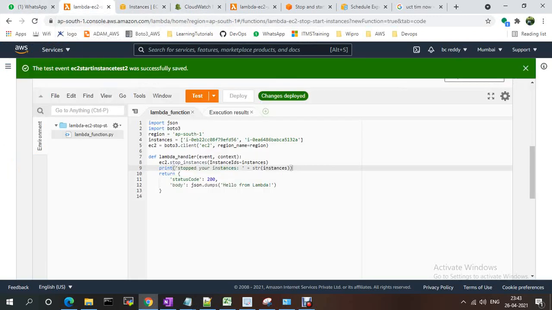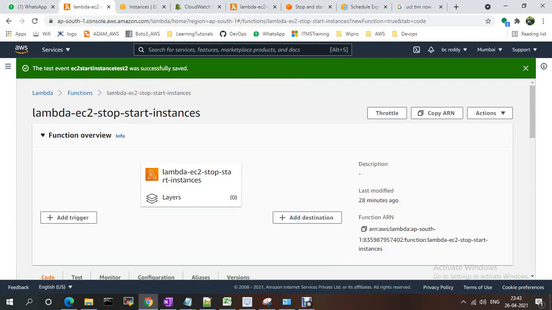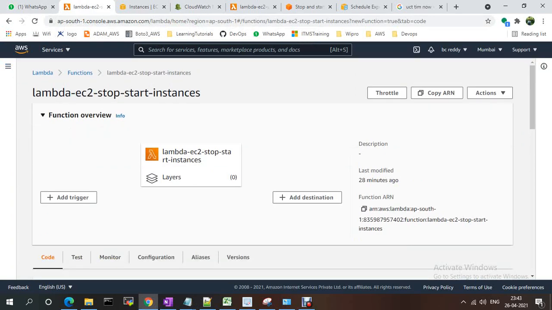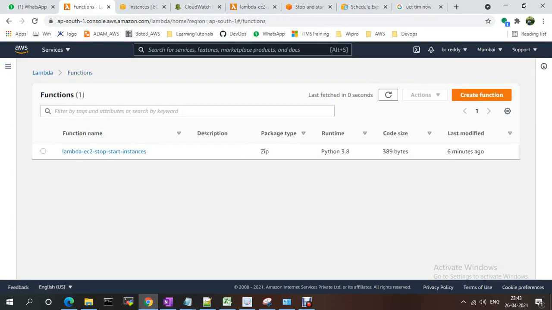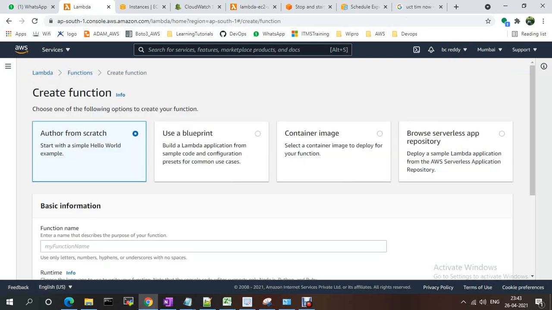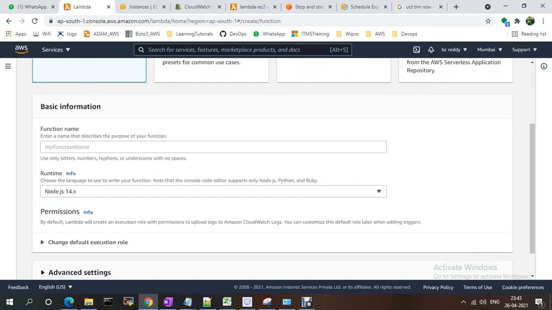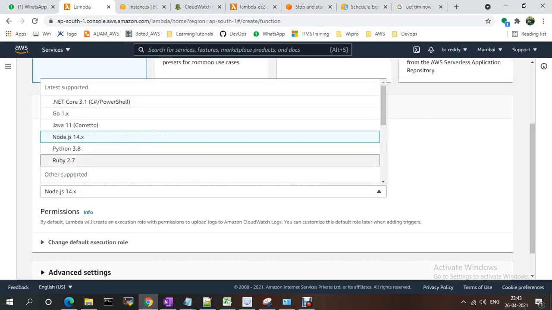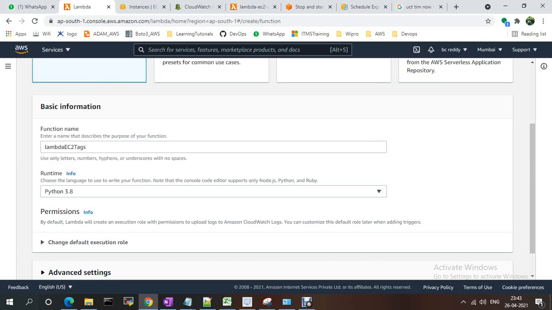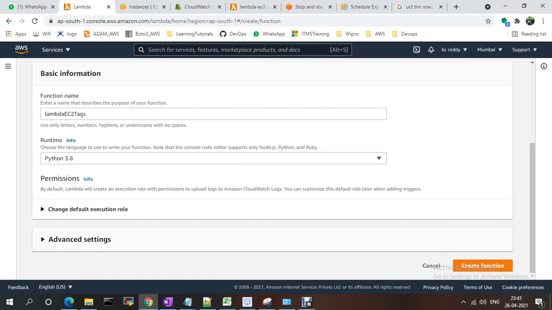I'm going to Lambda functions. If you want, you can create a new Lambda function, or write another one. You just need to go to Lambda, name it lambda EC2 tags, and if you want Node.js, Ruby, Java, or .NET, you just need to select that runtime for the function.